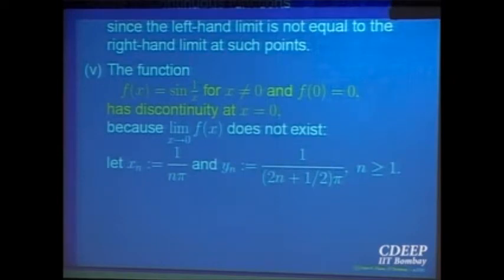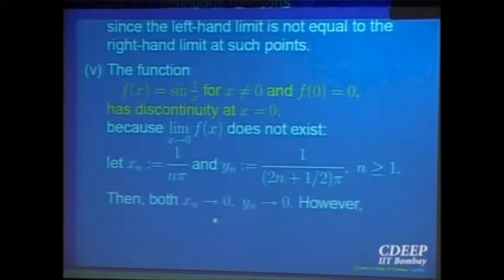because then I can have two sequences, right? One of the type n pi, 1 over x is equal to n pi. What will happen in that case? The sequence will be sine of n pi, a constant sequence 0, so that will go to 0. But if I take n pi plus pi by 2, 1 over x is equal to n pi plus pi by 2, at these points the value is equal to 1, so that sequence goes to 1. So I have two different sequences both going to 0, but f of those sequences go to different limits. So the limit does not exist, right?